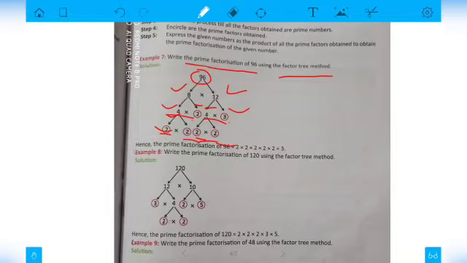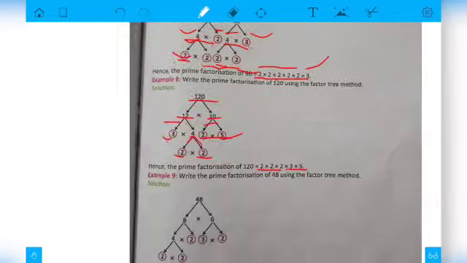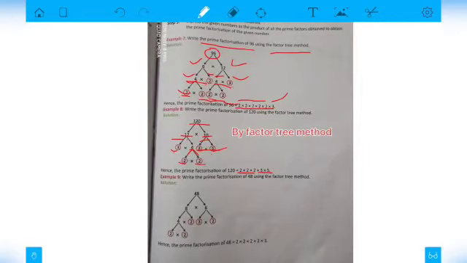Now we will encircle them and write in the form of a product, like 2 into 2 into 2 into 2 into 3. So how many 2s? 1, 2, 3, 4, 5. So 2 is repeating 5 times, so this is 2 to the power 5 and this is 3 to the power 1. So this is the process of prime factorization.